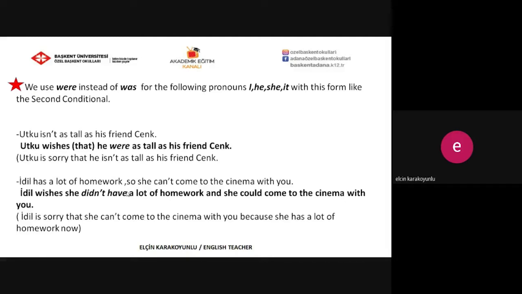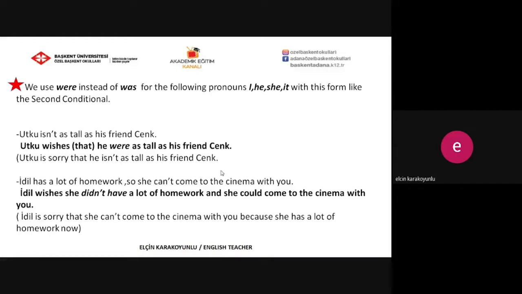For example, Utku isn't as tall as his friend Cenk. As you see here, the present form of the verb to be is used. So for the wish clause, Utku wishes that, you can also use that here, Utku wishes that he were as tall as his friend Cenk. Instead of was, we use were with the pronoun he. Let's go on with other examples.